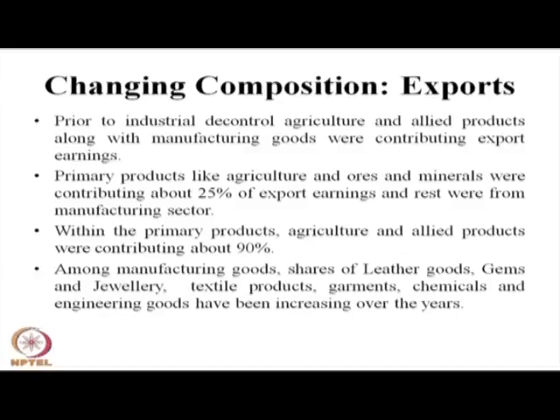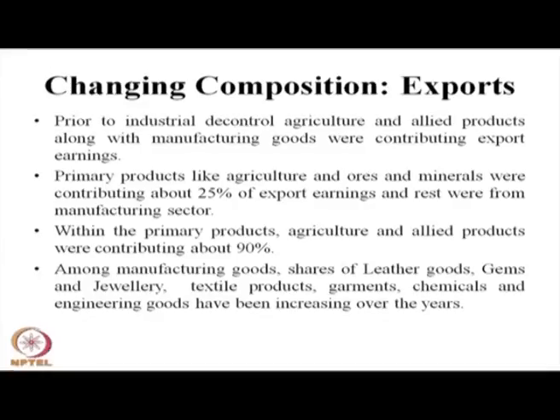Primary product like agriculture and ores and minerals were contributing nearly 25% of the export earning, and the rest came from the manufacturing sector. Within the primary product, agriculture and allied activity were contributing nearly 90% of our export earning. Among the manufacturing goods and services, leather goods, gems, jewelry, textile, ready-made garment, chemicals, engineering goods have been increasing over the years as a part of our value added export side.